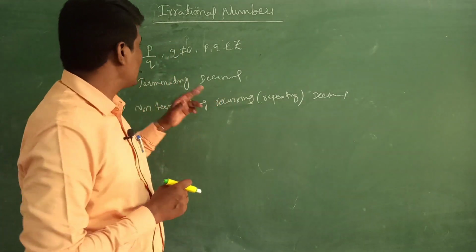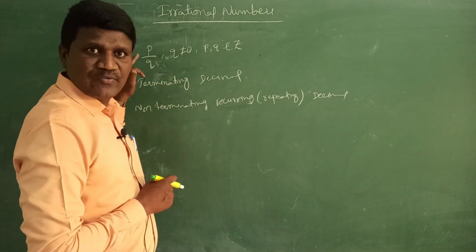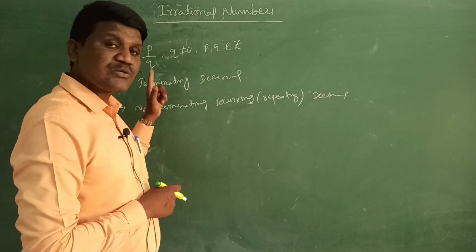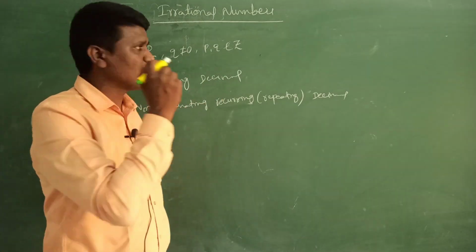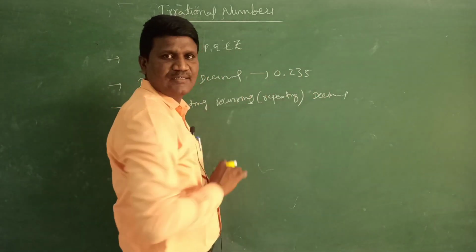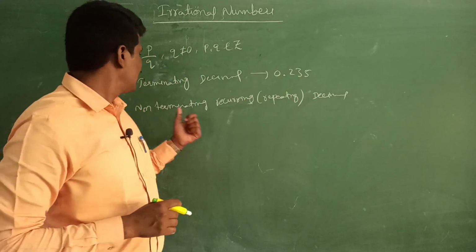So a rational number is a number in the form of p by q, where q is not 0 and p, q are integers. Also a terminating decimal is a rational number. For example, 0.235 is terminating, so this is a rational number.